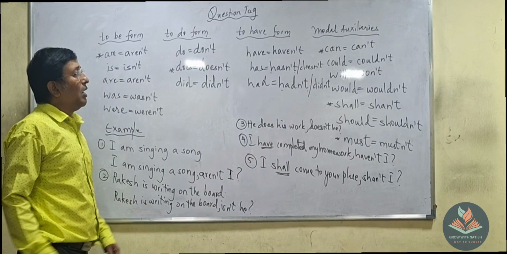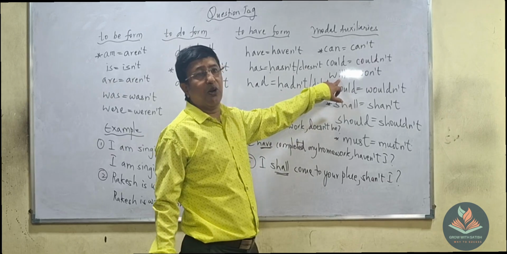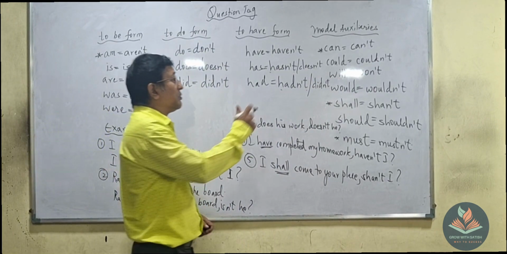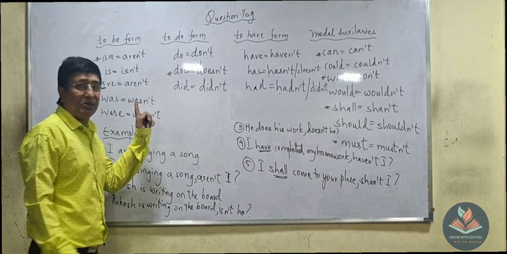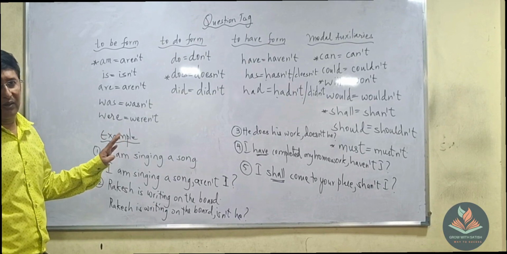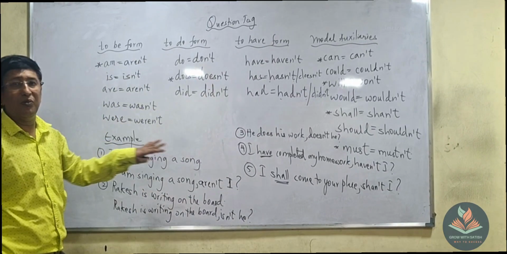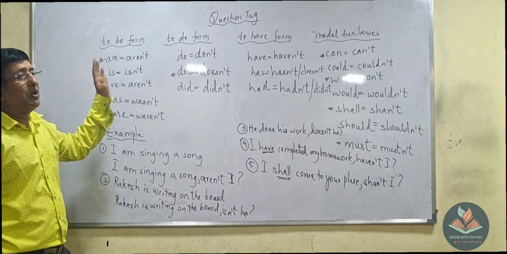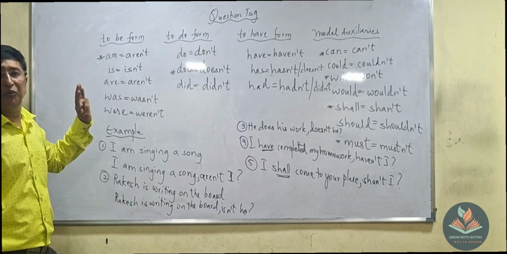Right? And then afterward: I will complete my homework by tomorrow. What is the answer? Won't I. Right? So remember this question also for will, because there is a lot of confusion about it. Whatever starred words are given, you have to learn them by heart. Is it clearly understood? So if the sentence is positive, you have to make the tag negative. If the sentence is negative, then there is no question tag at all.